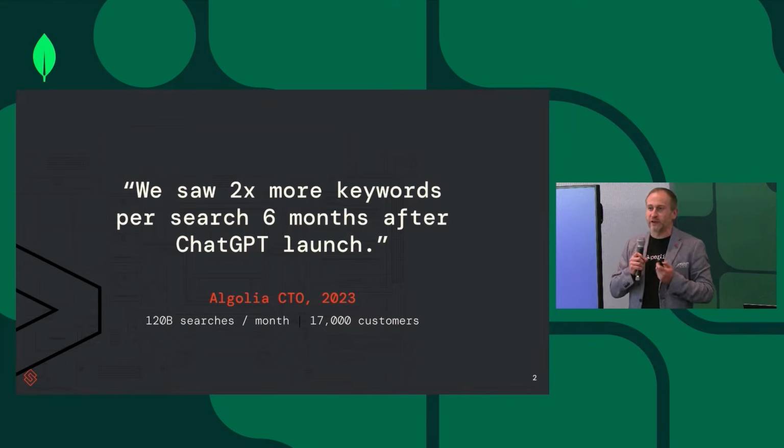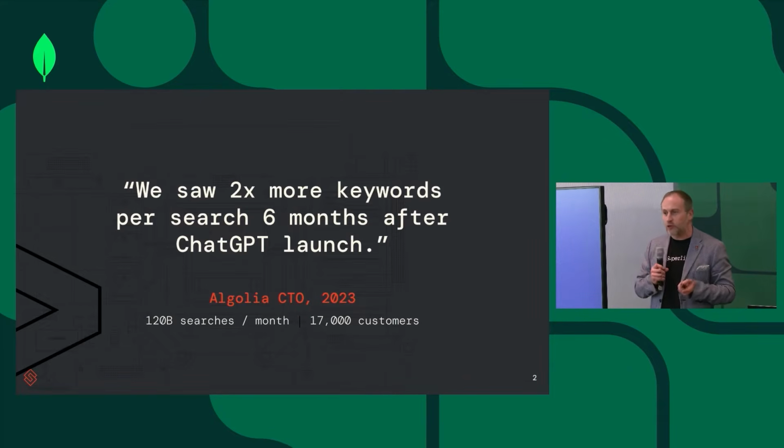So why do you want to do vector search over complex data? You probably know Algolia. They've been serving a bunch of companies, especially in the e-commerce space, with search. And ChatGPT is driving a new phenomenon. People are entering more keywords into the search box, right? You get used to asking complex questions, and people use it everywhere, not only in ChatGPT. And so they've seen double the number of keywords in 6 months after the launch of ChatGPT.